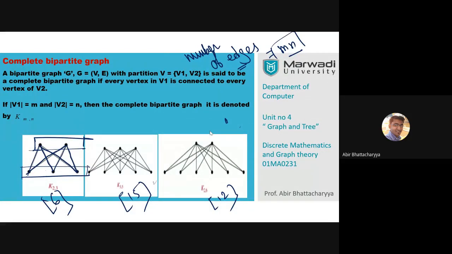Okay. Now the question is, is it possible to draw another partition in a complete bipartite graph? One partition is given, that is the standard partition. Is it possible to draw another partition of this complete bipartite graph? One partition is always given. Is it possible to draw another partition like the last question? There are two partitions possible in the last question, on the last slide. But here?